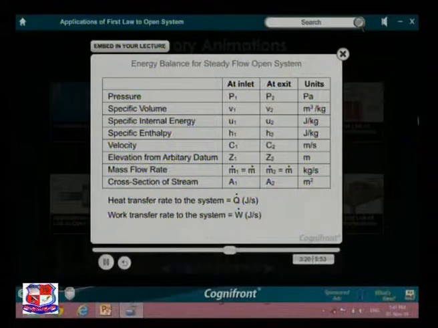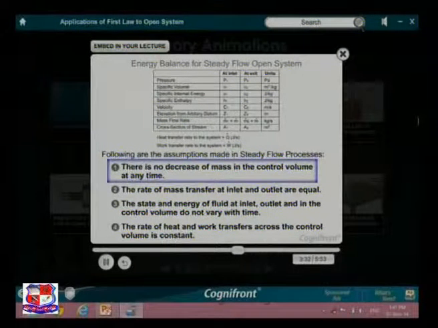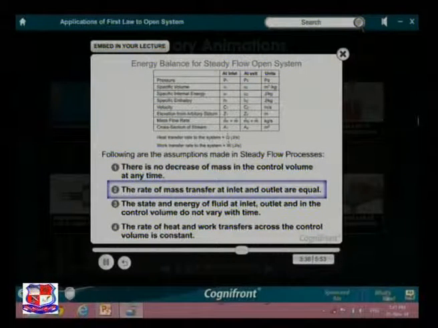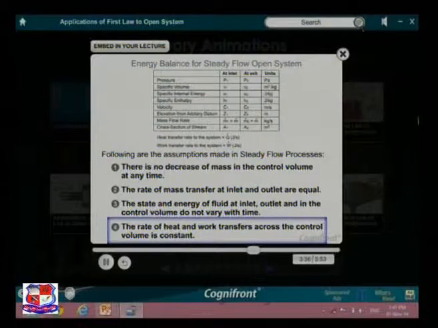Energy balance for steady flow open system. The following are the assumptions made in steady flow processes. 1. There is no decrease of mass in the control volume at any time. 2. The rate of mass transfer at inlet and outlet are equal. 3. The state and energy of fluid at inlet and outlet and in the control volume do not vary with time. And 4. The rate of heat and work transfers across the control volume is constant.